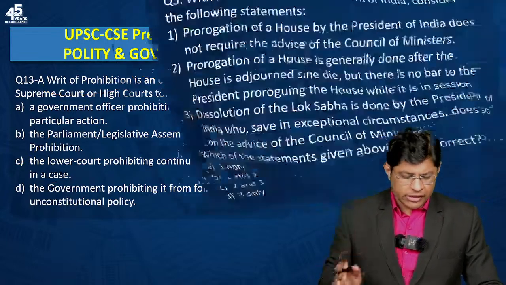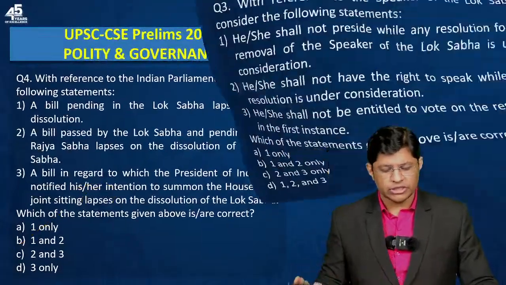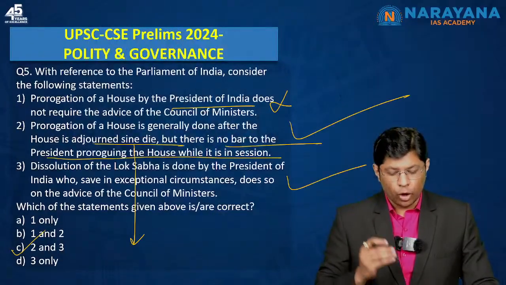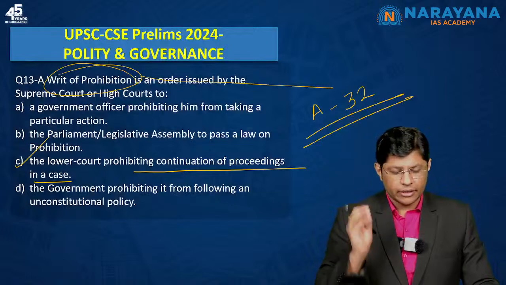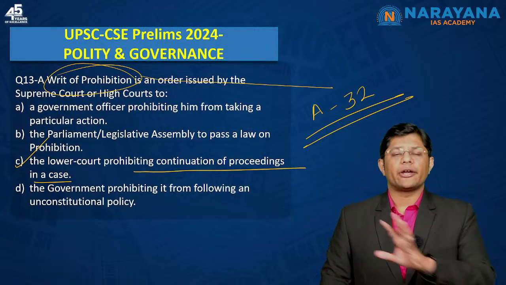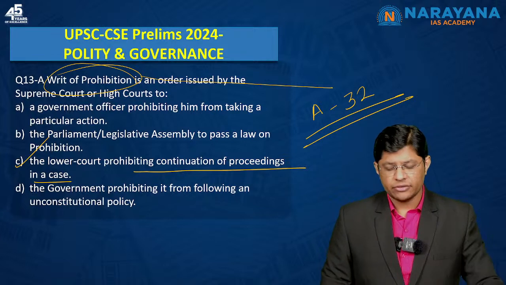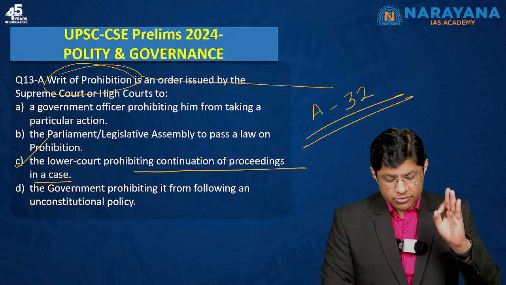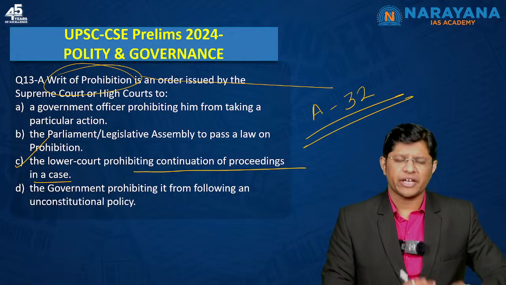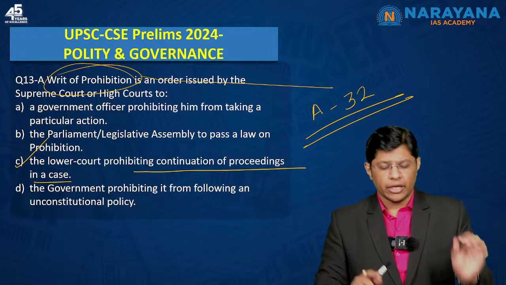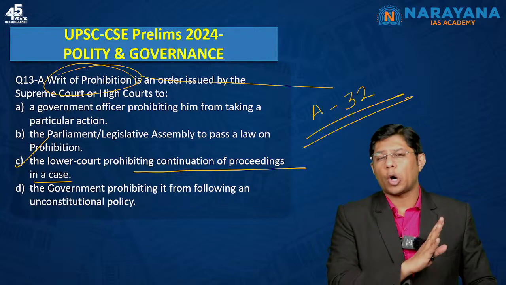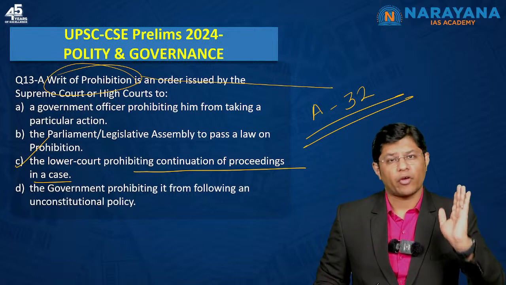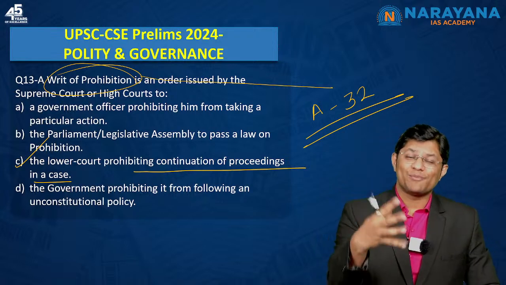So, students, the point is, if we go through all the questions that we have discussed so far, be it the Speaker, or the dissolution of Lok Sabha, or the prorogation, or the writ of prohibition, if you are thorough with Lakshmikanth's book, there is no reason why you should go wrong with these questions. The questions are not confusing at all, which means the 4 questions that we have discussed so far, if you are thorough with the book, you should be in a position to attempt all of them correctly. There is no chance why you should go wrong with these 4 questions. And that explains the importance of the standard book.